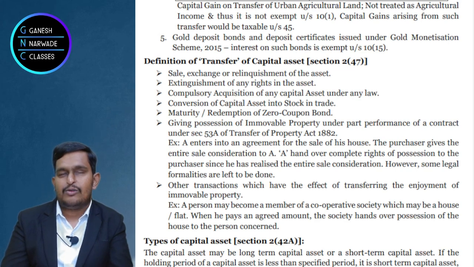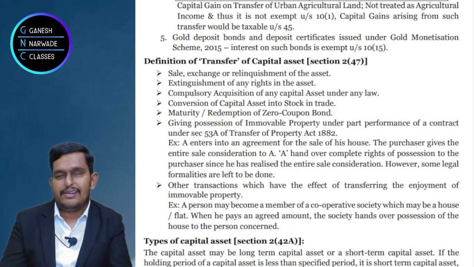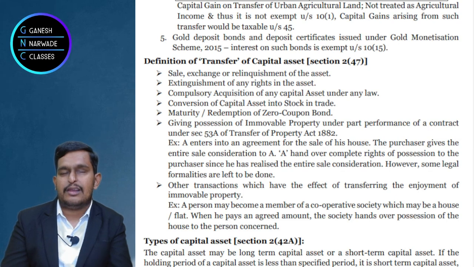But for the purpose of capital gains chapter, the third point is included, compulsory acquisition. Now here, is the owner ready to sell? Absolutely no. Owner doesn't want to sell, but government compulsorily acquires it. Of course government pays the money, no doubt about it, but government compulsorily acquires it.